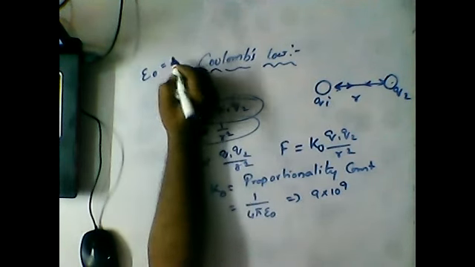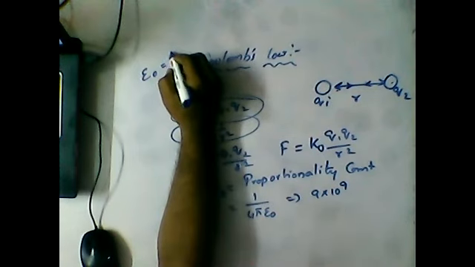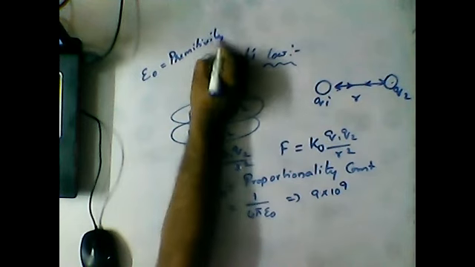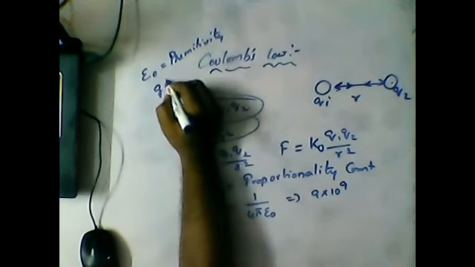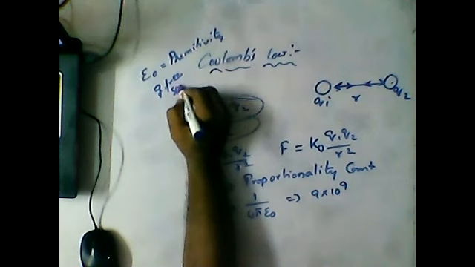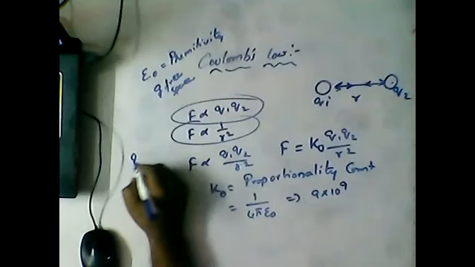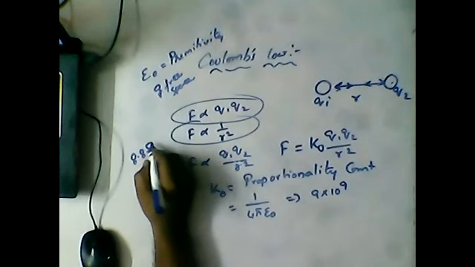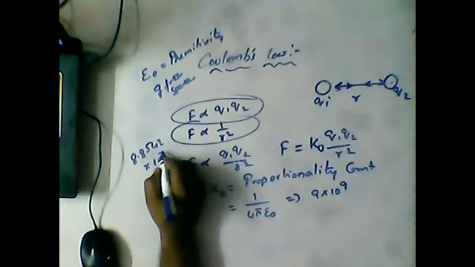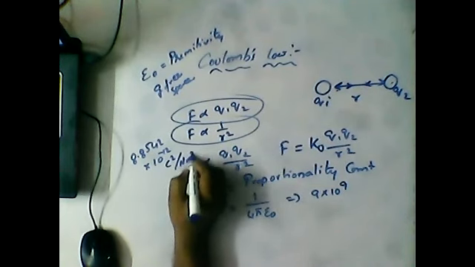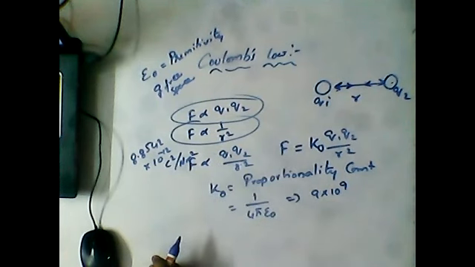Epsilon is called the permittivity of free space, and its value is equal to 8.854 into 10 power minus 12 coulomb square by newton meter square. Clear guys? How we got this epsilon value, we will discuss once again, no issue here.